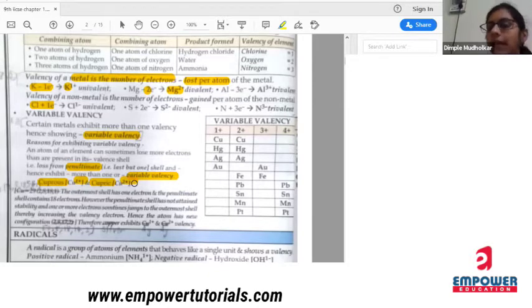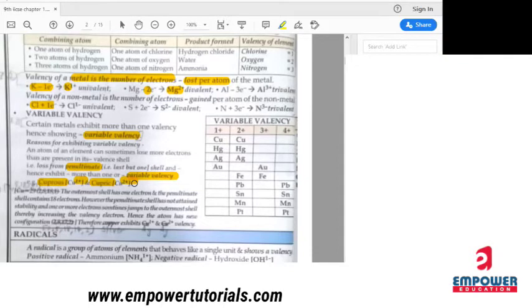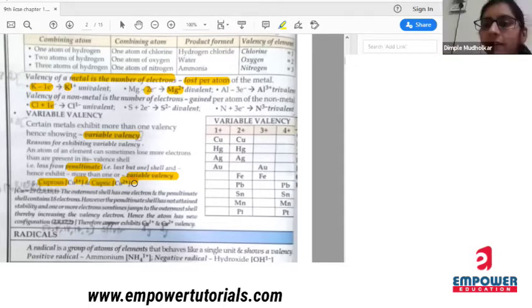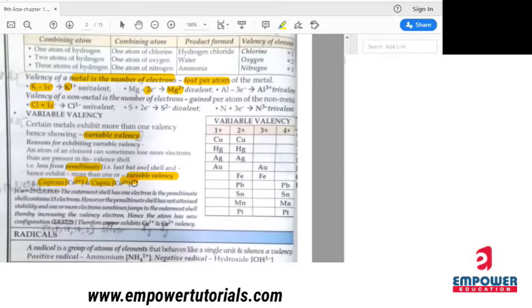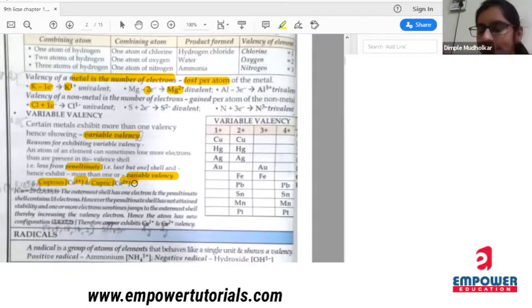Okay. Ferrous and ferric, everyone knows, right? Iron, ferrous and ferric. Yes. So what is the valency of ferrous? +2. And ferric is always +3. Three. +3. So these are the examples for variable valencies. Okay.